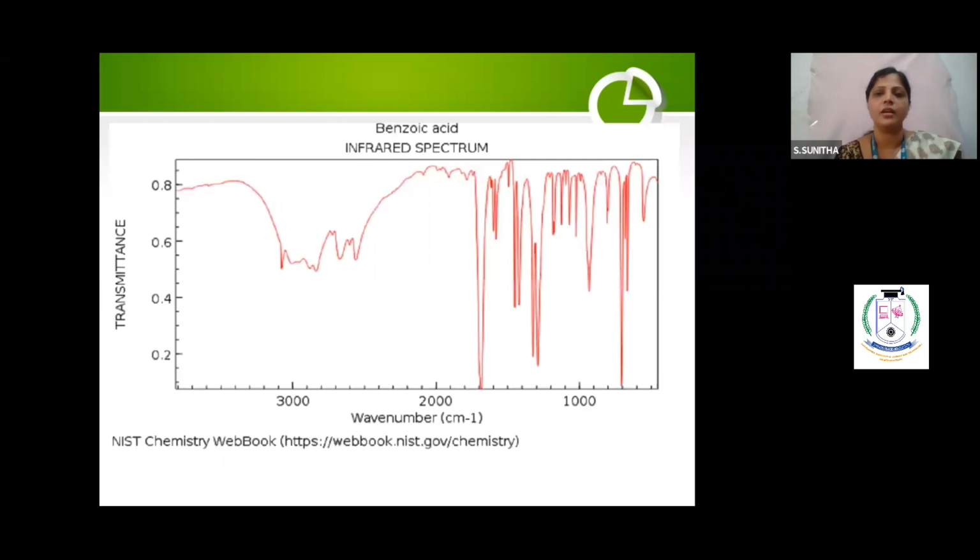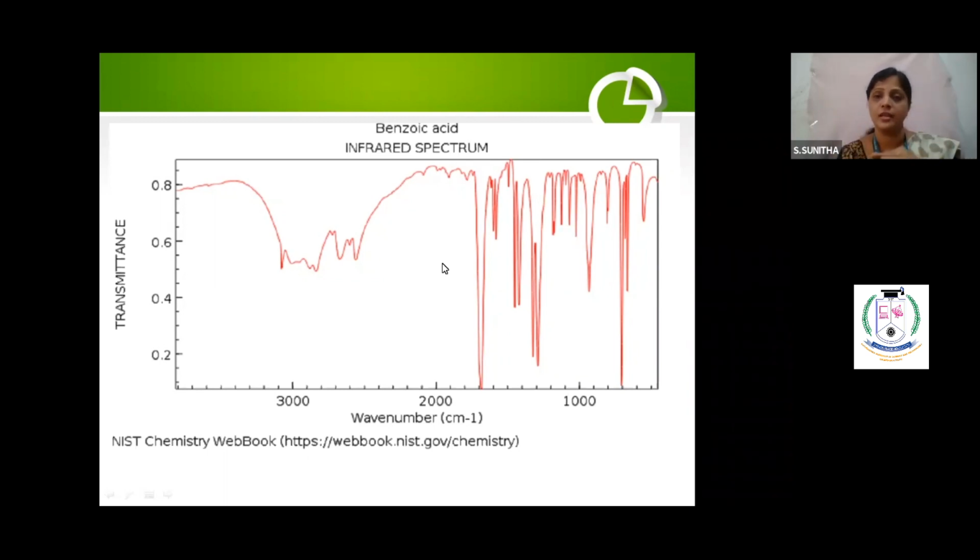Now I have taken one good picture, even from the NCERT book: the infrared spectrum of benzoic acid. Now you see, on the x-axis they have taken the wave number, on the y-axis they have taken the transmittance. Don't look at all these lines. This is the line you will get. Whereas in UV you will get the upward graph, in the IR you will get the downward graph like this. So this is the transmittance.